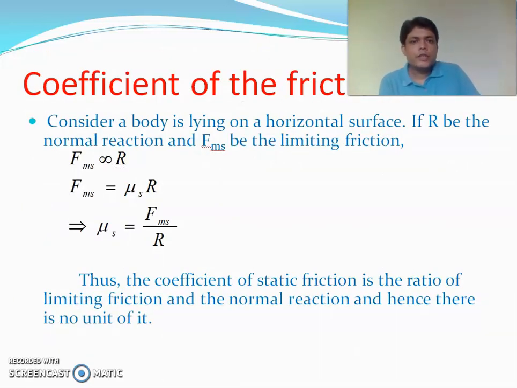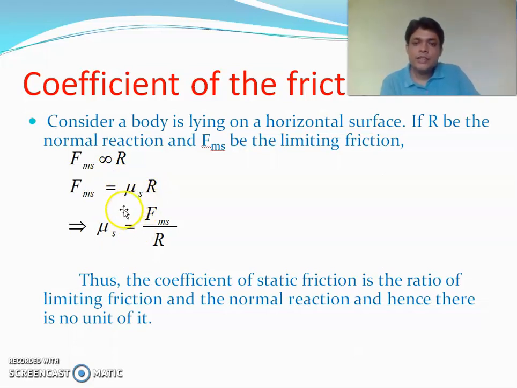Now, coefficient of friction. Consider a body lying on a horizontal surface. If R is the normal reaction and Fms is the maximum static friction, which is the limiting friction, from the laws of friction we can write that Fms is directly proportional to the normal reaction R, or Fms equals mu s into R. This mu s is the constant of proportionality, and it is known as the coefficient of static friction.